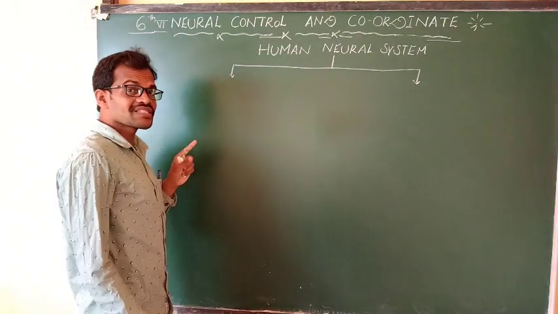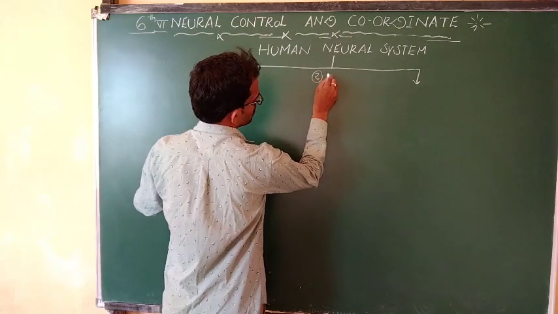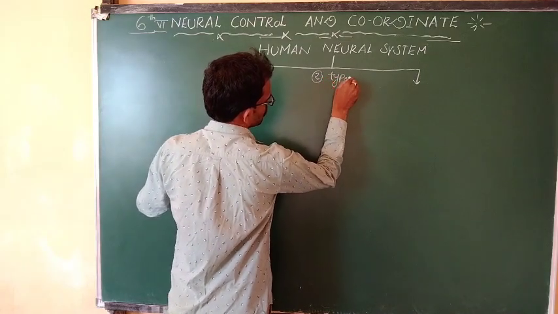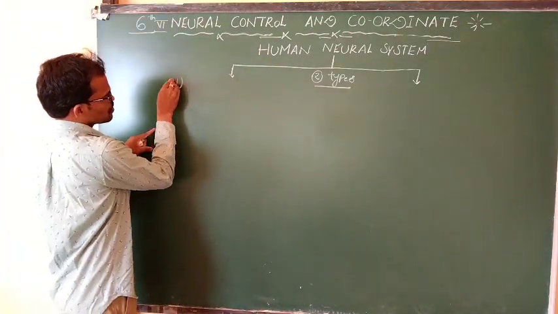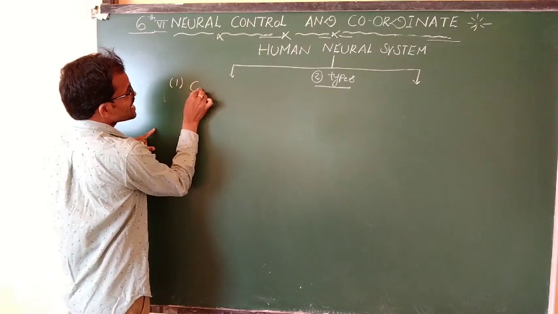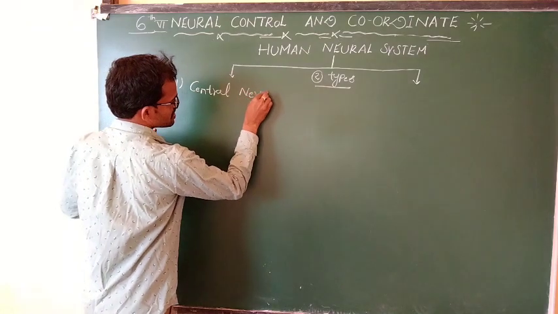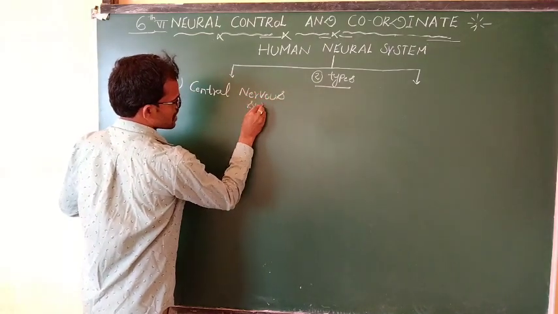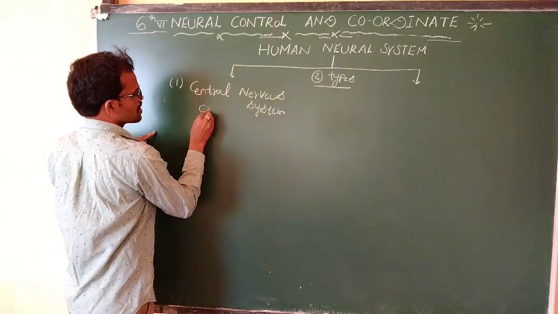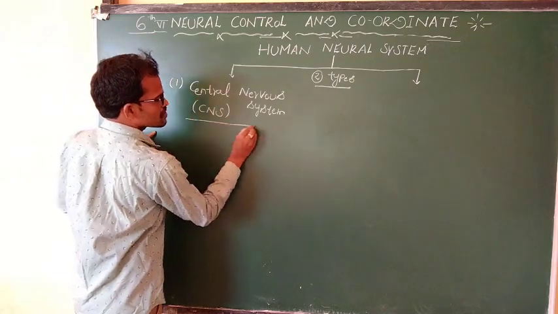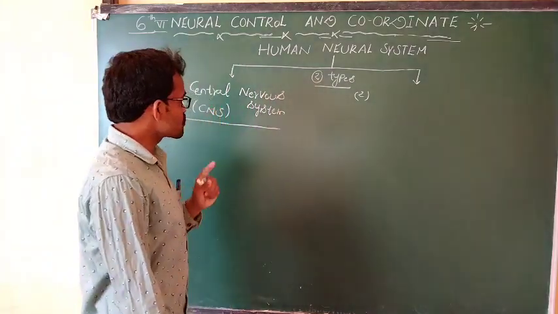The human neural system is divided into two types. The first one is known as the central nervous system. What is the first system? Central nervous system.